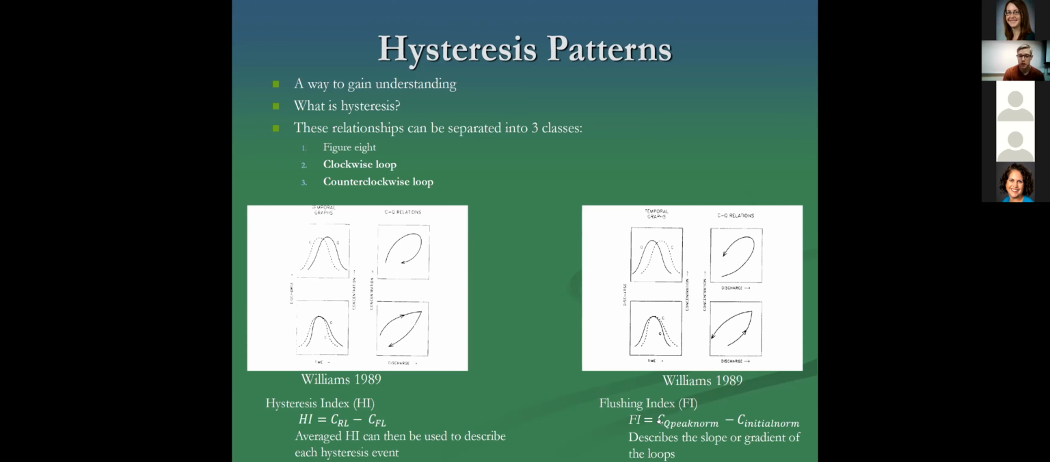A positive flushing index value would indicate a larger concentration observed at peak discharge than at the initial discharge of the event, and indicate that you have a concentrating effect or a flushing in of these, in this case, phosphorus and sediments into your stream. And a negative flushing index would indicate that you have more of a dilution effect taking place and a washing away of these variables in the watershed.